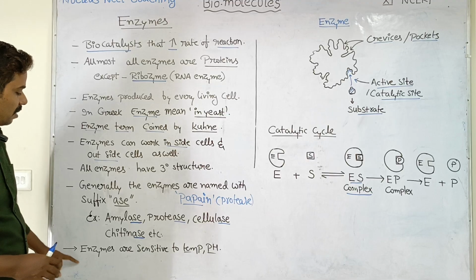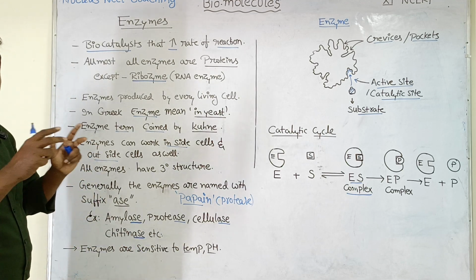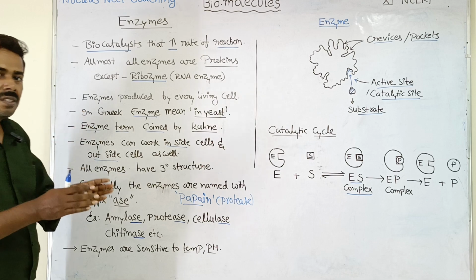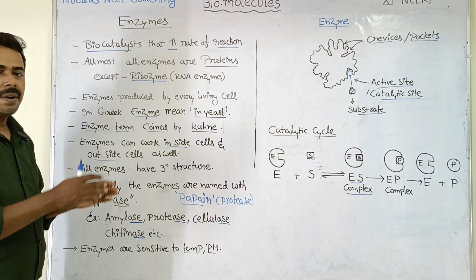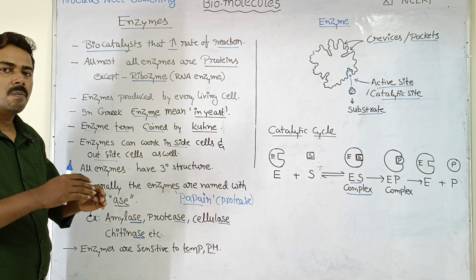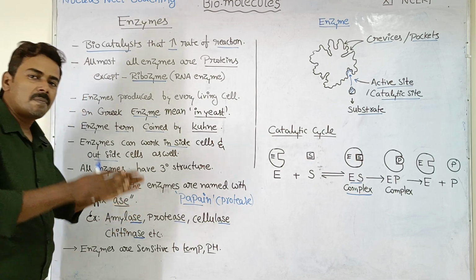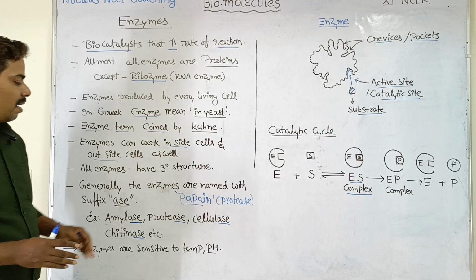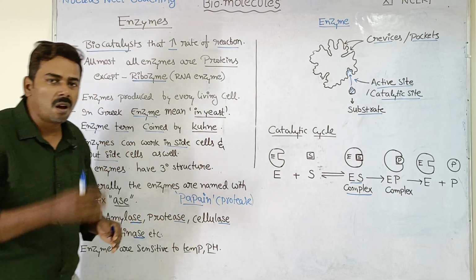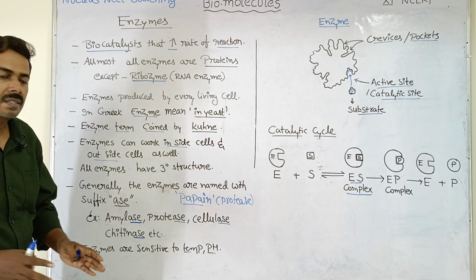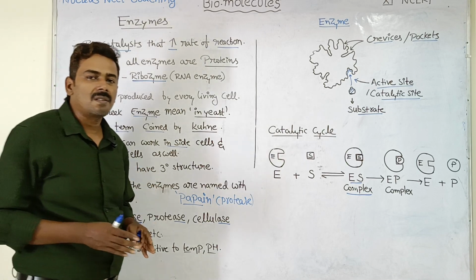Okay, next, enzymes are sensitive to temperature and pH. They work at an optimum temperature, a narrow range of temperature, and a narrow range of pH. If the temperature is above or below the optimum level, then the enzymes simply stop working. Similarly, when the pH is above or below the optimum level, then also the enzymes simply stop working as catalysts. Understood the concept?